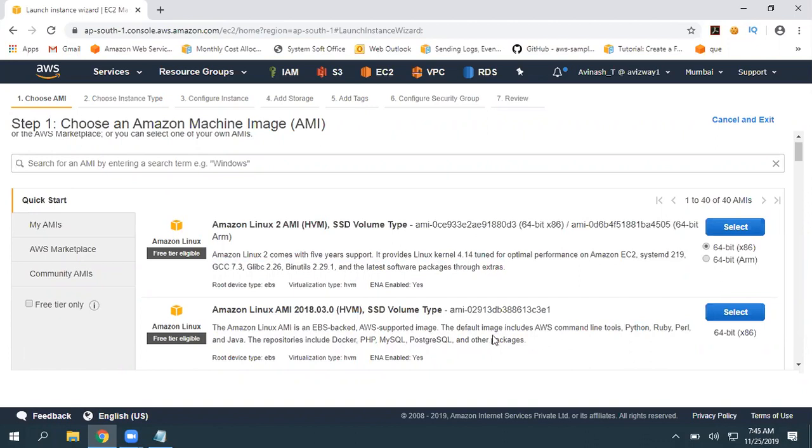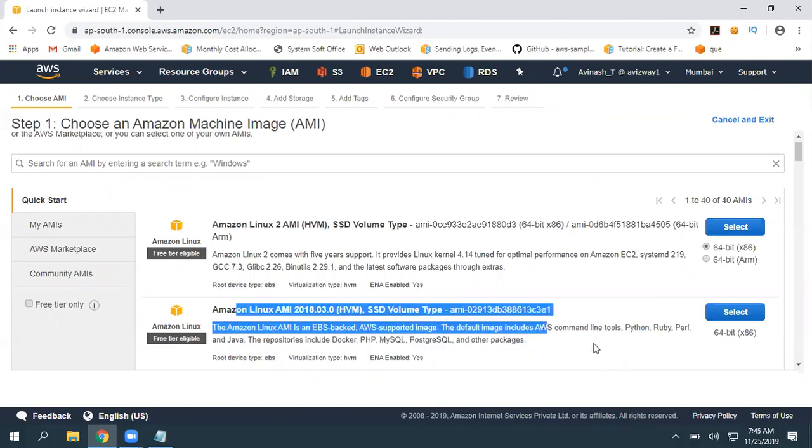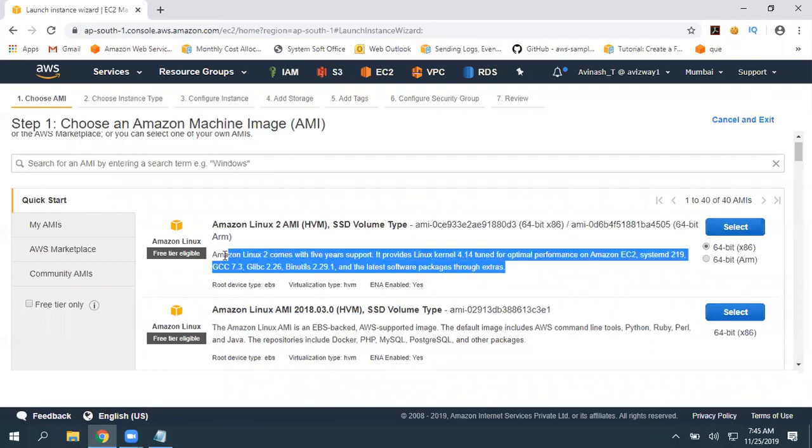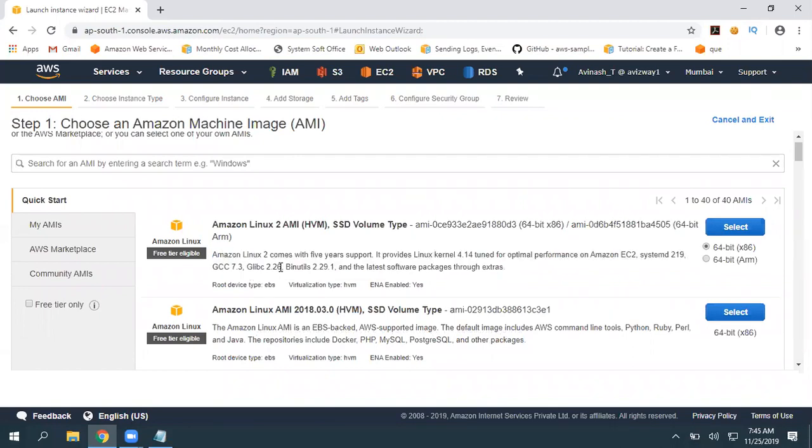For example, if you want to work on MySQL, see these repositories include Docker, MySQL and PostgreSQL. You can simply pick this and start using it. Or Amazon EC2, Systemd, GCC. So for the latest packages, you can just go here and pick. So I'm going to select Amazon Linux 2 AMI,